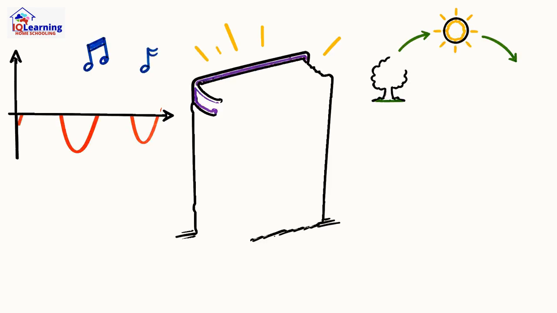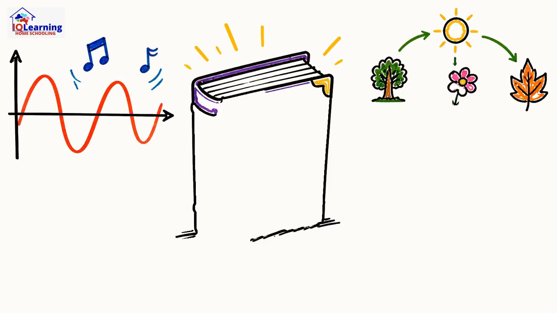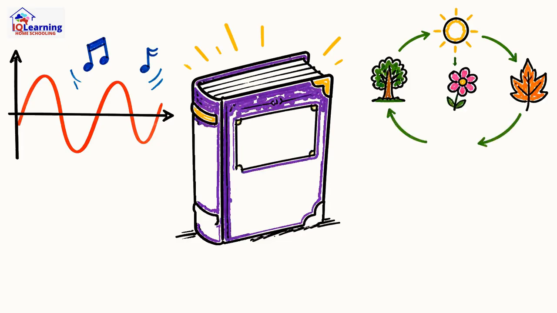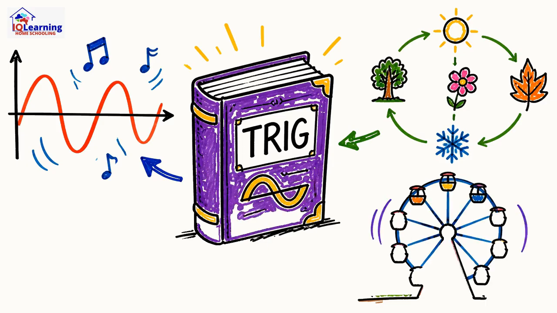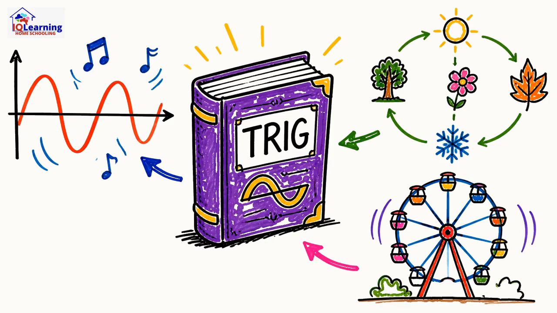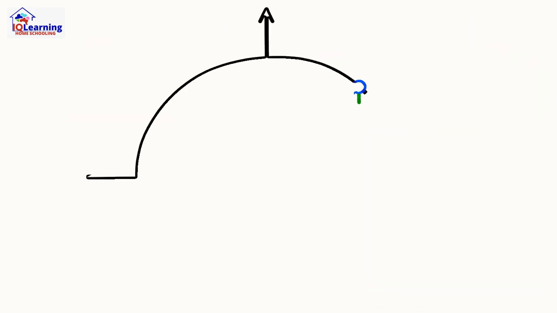Trigonometry might seem like it's all about triangles, but it's actually the secret language of everything that repeats. Think about sound waves, the seasons, even the motion of a Ferris wheel. It all comes down to a few core ideas. Let's start with the unit circle.